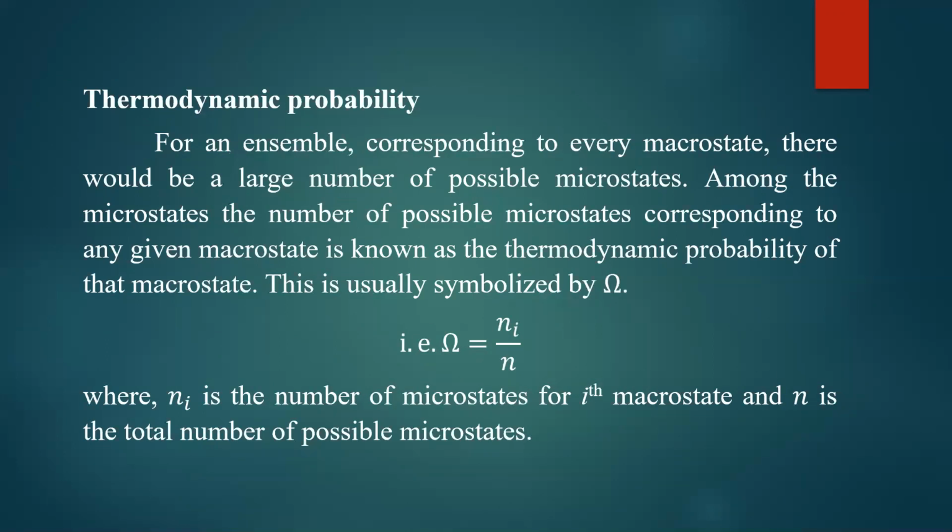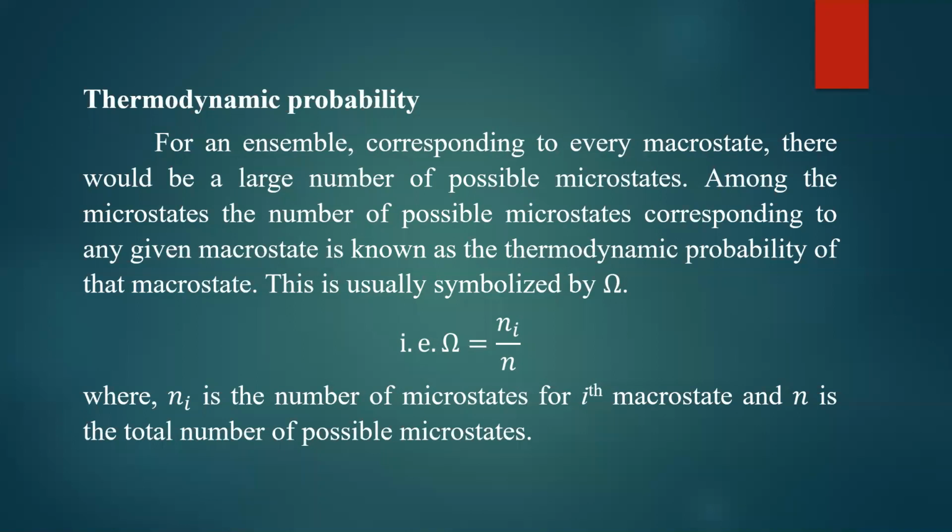Among these, the number of possible microstates corresponding to a given macrostate is known as the thermodynamic probability of the macrostate. This is usually symbolized by omega. So omega is given by Ni divided by N.